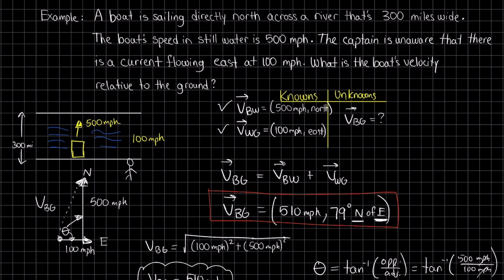To sum up, relative velocity helps us understand that there's no single true speed for an object. Each observer has their own valid measurement depending on their perspective. This idea applies to cars, planes, runners, and even objects in space.